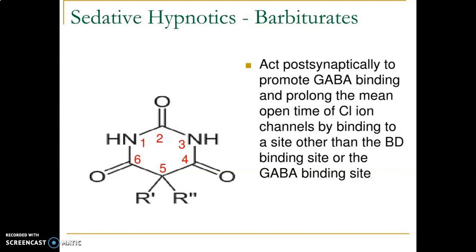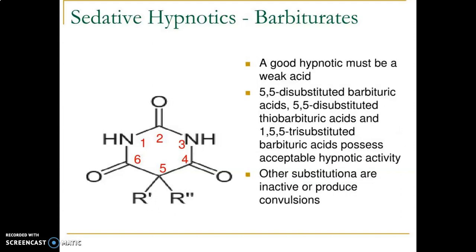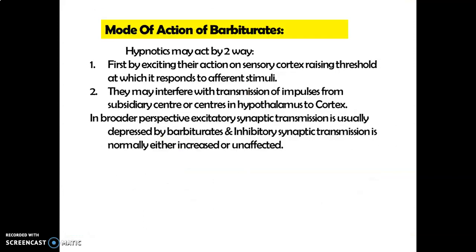They act post-synaptically to promote GABA binding and prolong the mean open time of the chloride channels by binding to a site other than the benzodiazepine or the GABA binding site. A good hypnotic must be a weak acid. There are majorly 5,5-disubstituted barbituric acid, 5,5-disubstituted 5-barbituric acid, and 1,5,5-trisubstituted barbituric acid compounds, which have acceptable hypnotic activity. The other substitutions are inactive or produce convulsions.